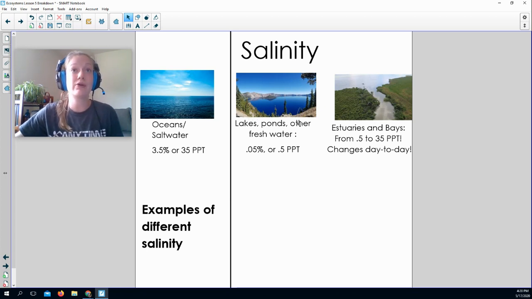If you are in a lake or a pond, other freshwater sources, those are all about 5/100ths of a percent or half of a part per thousand of salt to each part of water. And estuaries and bays are really interesting areas because they can go anywhere from the salinity of a freshwater area to the salinity of a saltwater area overnight. Day to day, it can change. So you can only imagine how interesting the different organisms have to be to live in a place that has both super, super salty water some days and super, super fresh water other days.